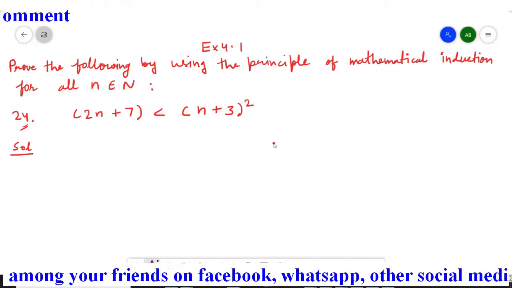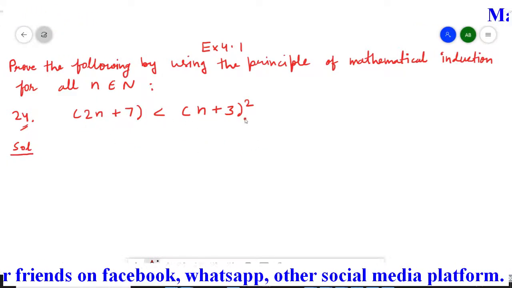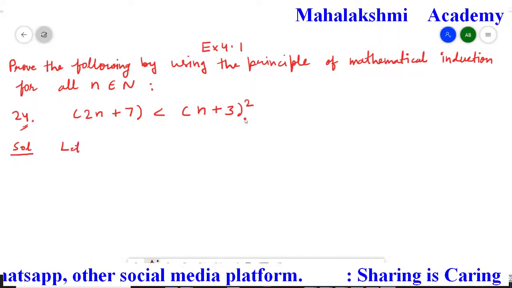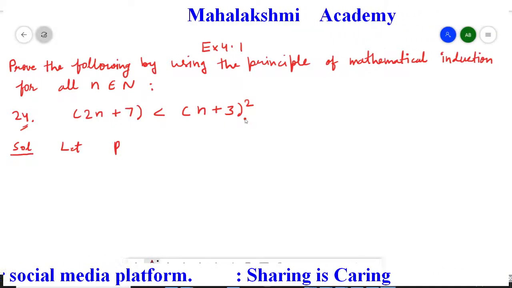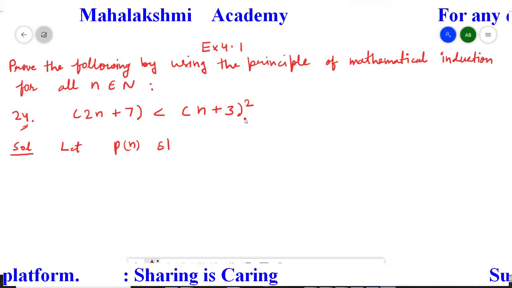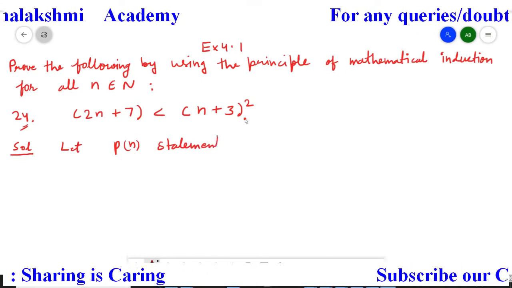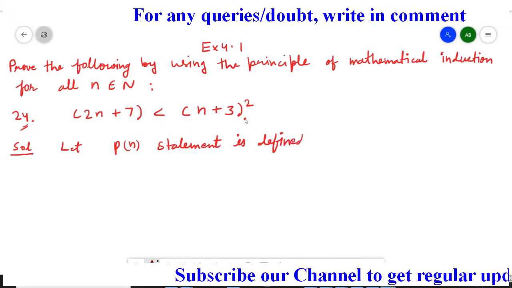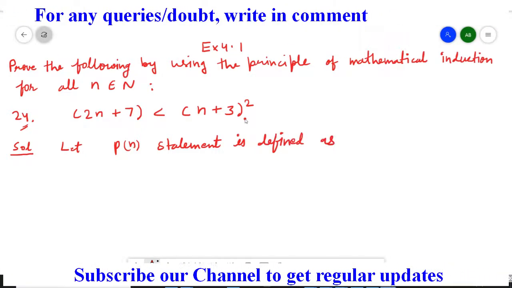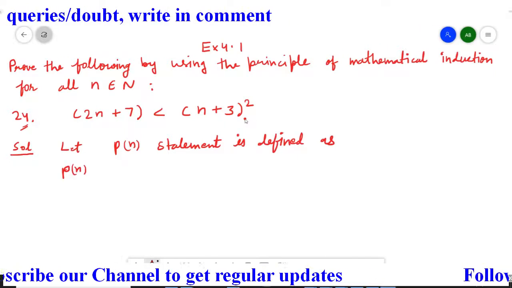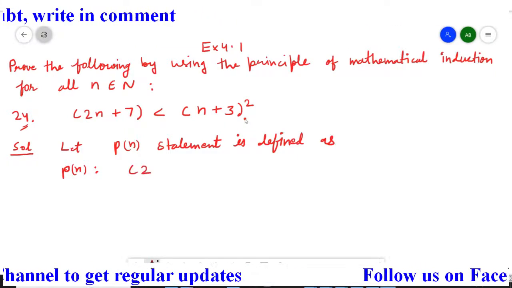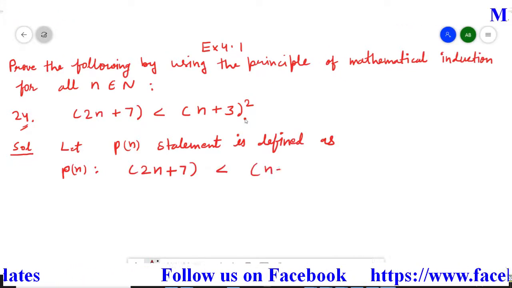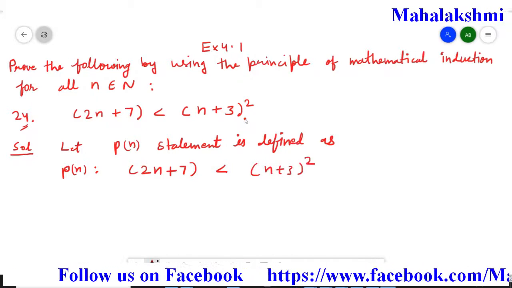So we are going to start. First we are going to assume the given relation as Pn. So we will write here that Pn statement is defined as 2n plus 7 less than (n plus 3) whole square.